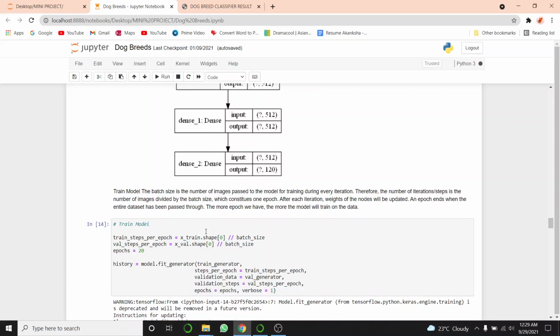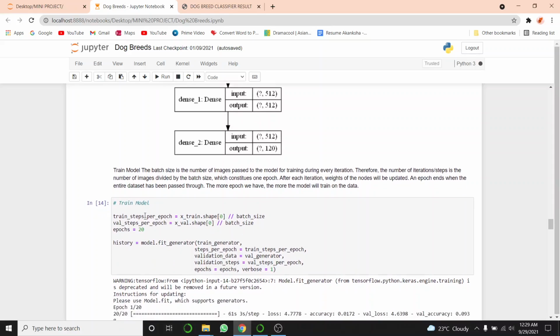Now for training the model, we will initialize our train steps per epoch by dividing the number of images in X train by the batch size, and our validation steps per epoch by dividing the number of X val by the batch size. The more epochs we have, the more the model will train on the data. So we initialize it to 20. Using model fit generator, we will train our model.